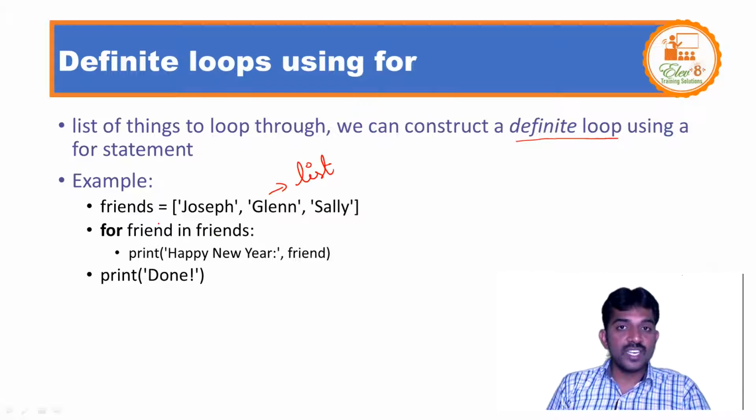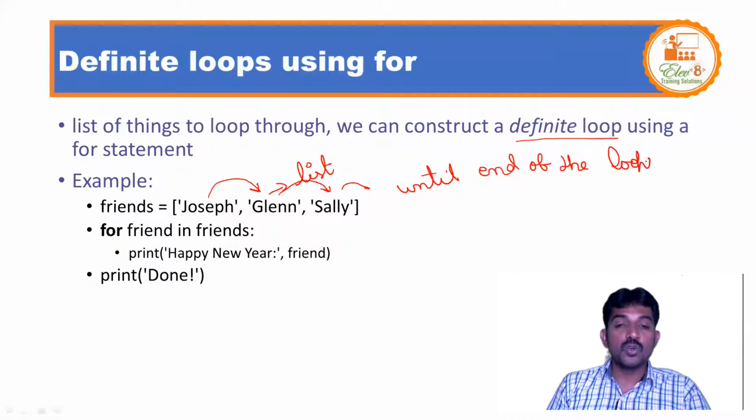See friends, it is a list that holds Joseph, Glenn and Sally. If you run this program, for friend in friends, first Joseph comes into friend and it goes to print. After that, it again goes back to the loop. By default, no need to use any increment, the interpreter moves on to the next value, and it continues until the end of the loop. Please remember, there is no need to do anything here. It simply processes each item.